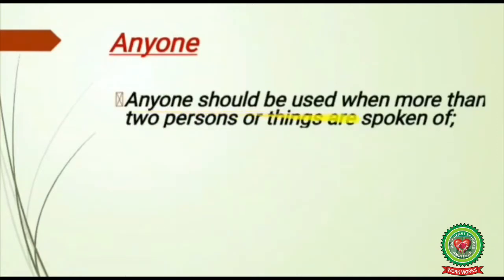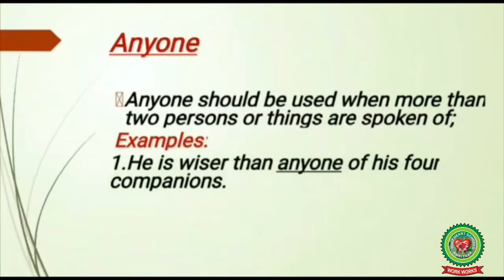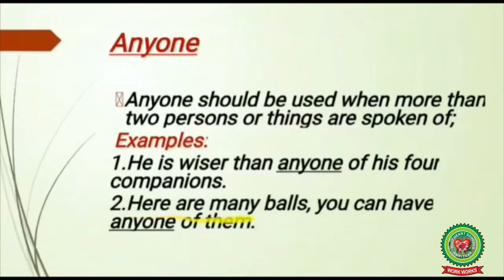The first adjective is anyone. Where should we use anyone? Anyone should be used when more than two persons or things are spoken of. Let's take examples. He is wiser than any one of his four companions. Students, here we are talking about more than two persons. So we have used anyone. Here are many balls. You can have any one of them. Here also we are talking about more than two things. So we have used anyone. Let's move on.